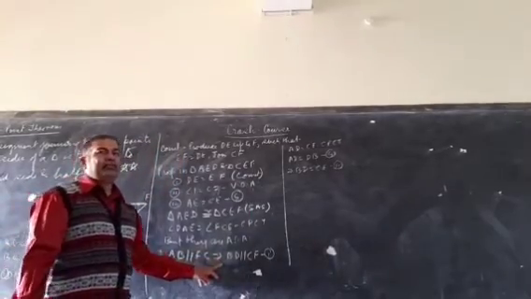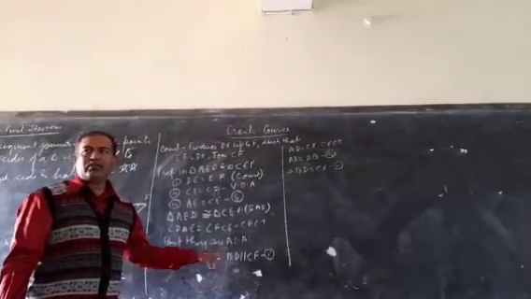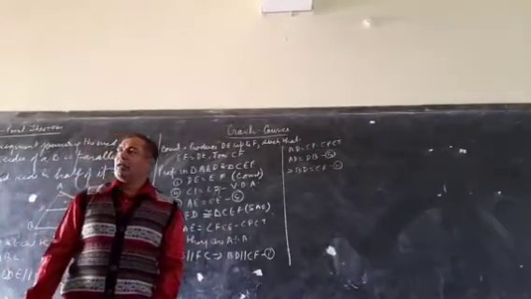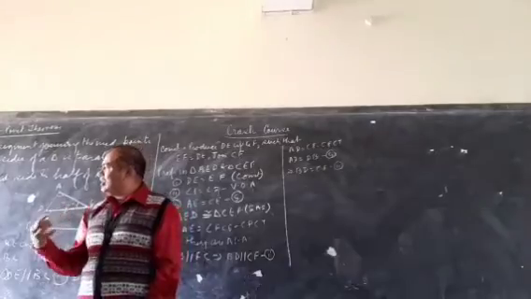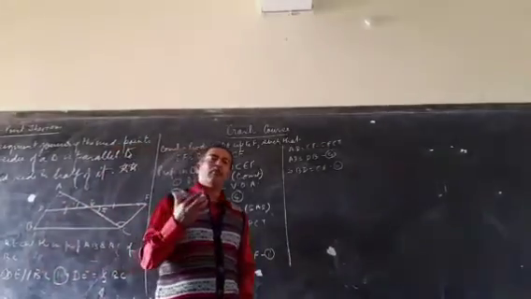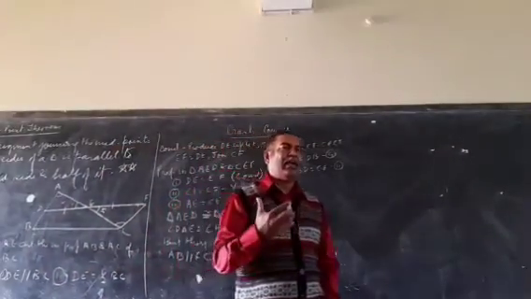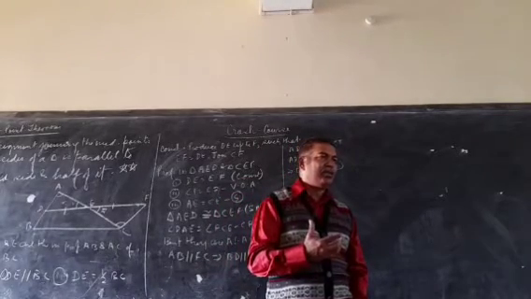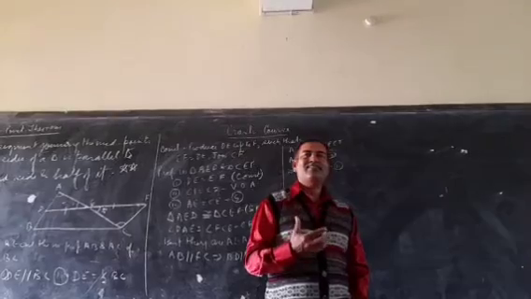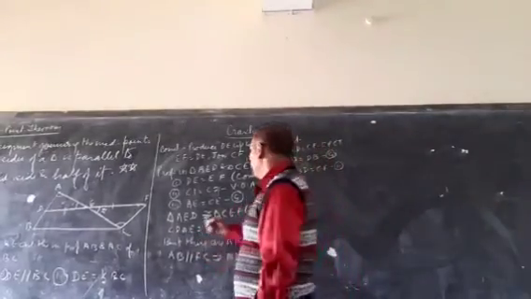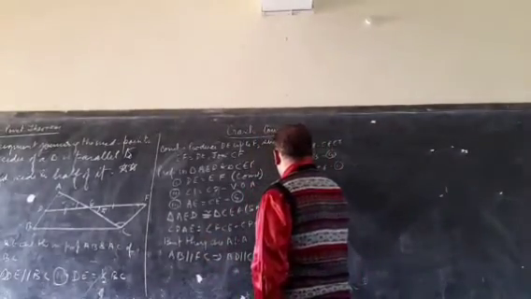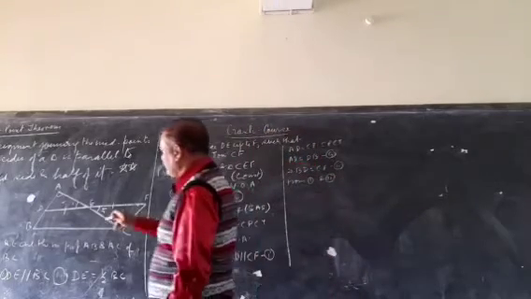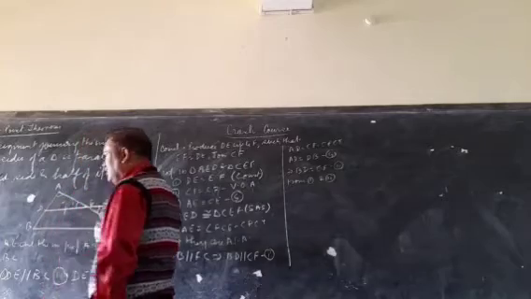Equation number 1 tells us that BD is parallel to CF, and equation number 2 tells us that BD is equal to CF. So, if in a quadrilateral one pair of opposite sides are equal and parallel, then what result are we getting? That quadrilateral is a parallelogram. Then you can write here from equation 1 and 2, BDFC.